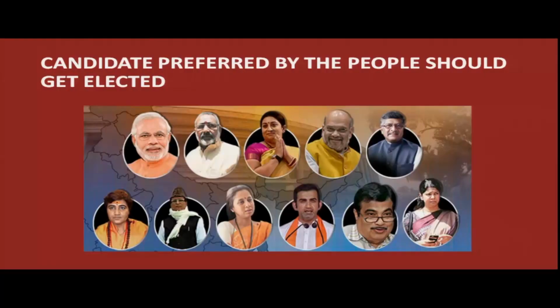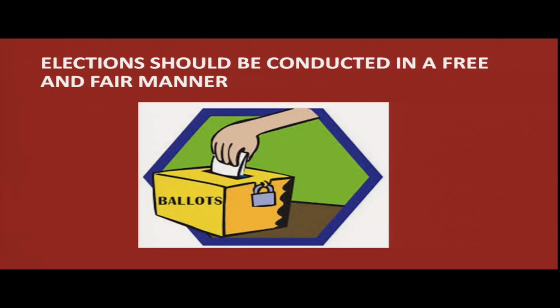Candidates preferred by the people should get elected. That is, the people who get the maximum number of votes should come to power. Elections should be conducted in a free and fair manner where people can exercise their option without being under fear, without the use of force. And we are aware that in all democracies we have the secret ballot, and now we have electronic voting machines.